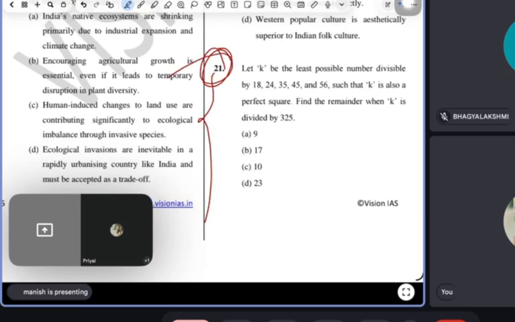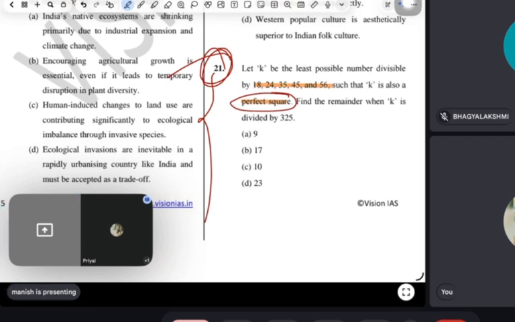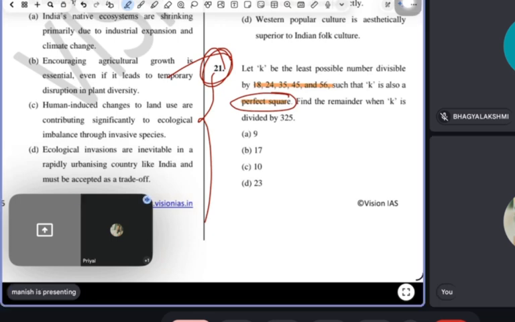Read all this question. Let k be the least possible number divisible by 18, 24, 35, 45, 56. That k is also a perfect square. Find the remainder when k is divided by 325. Remainder. So guys, Priyal, tell the demand. What is the demand? There is a number k, the least possible number divisible by the LCM of 18, 24, 35, 45, and 56. We have to take out the remainder of it when we divide k by 325.